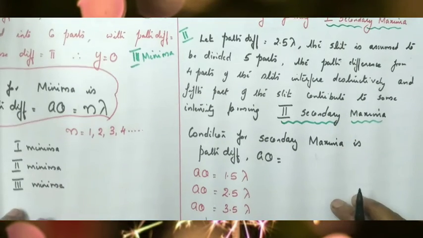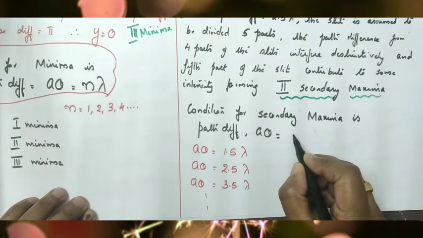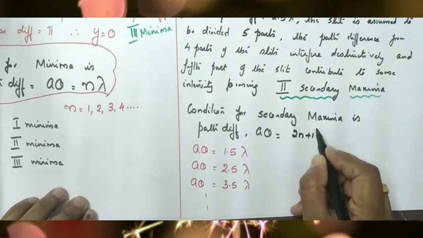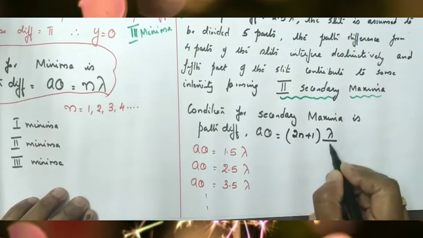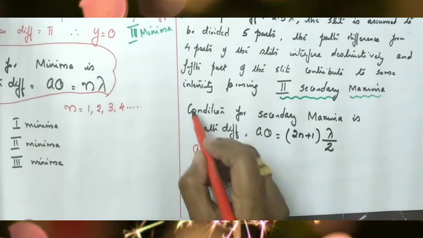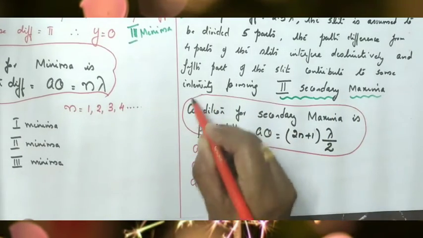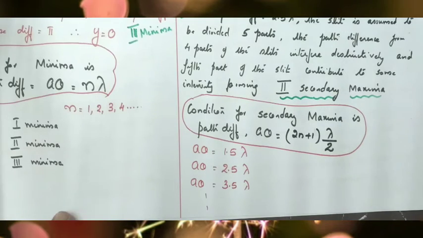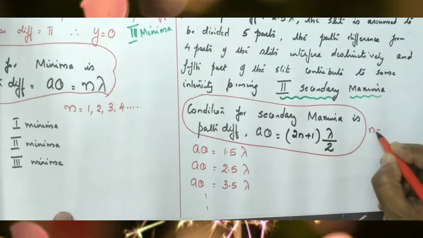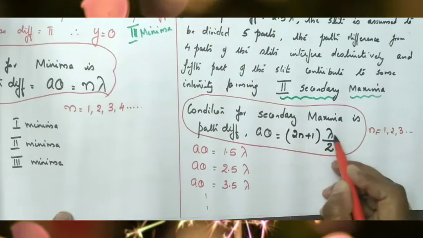Clear, children? So the condition for secondary maxima is path difference a theta equals (2n plus 1) into lambda divided by 2. This is the condition for secondary maximum in diffraction pattern. What are the values of n? 1, 2, 3, etc.